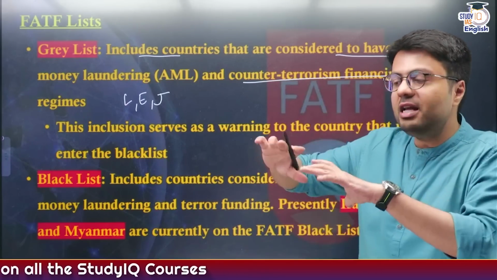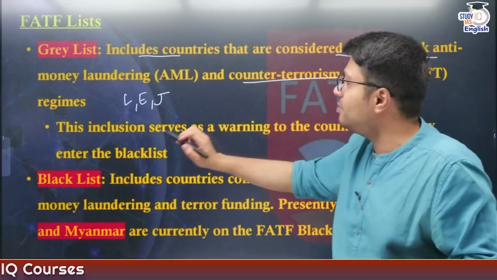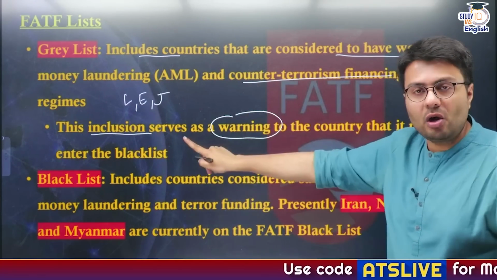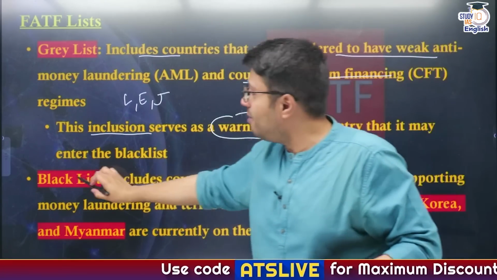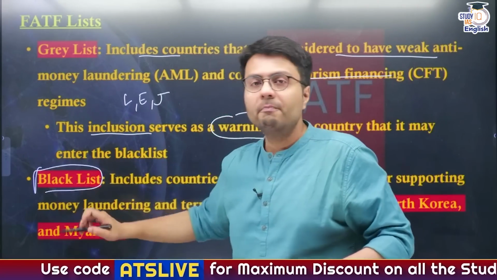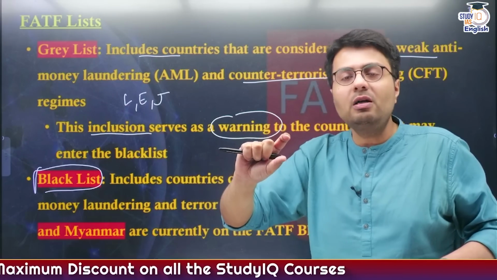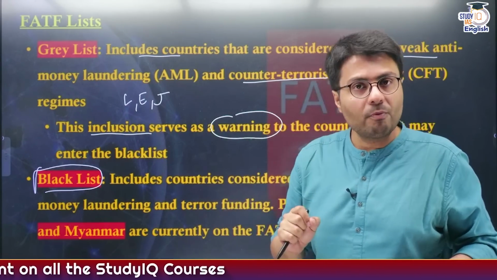Now, whenever a country is included in the grey list, this serves as a warning signal, which means if the country still does not adhere to it, then the country will be put in a blacklist, right? So, putting any country into a grey list also somewhat brings that country into shame, okay?